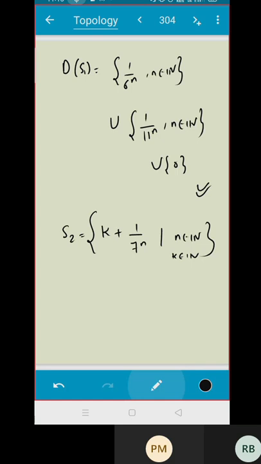What do you think? k is the limit point, sir. k is the limit point. Can you prove it now? Do you have any idea how you will prove it? We have 1 by 7 raised to n, which goes to 0 as n goes to infinity. Can I choose my x_n, say x_n equal to k plus 1 upon 7 raised to n? Correct? Yes. So this is a sequence of distinct points, and it converges to k. That means k is a limit point. That means every natural number is a limit point. Derived set क्या आएगा? Natural numbers. Is that okay?